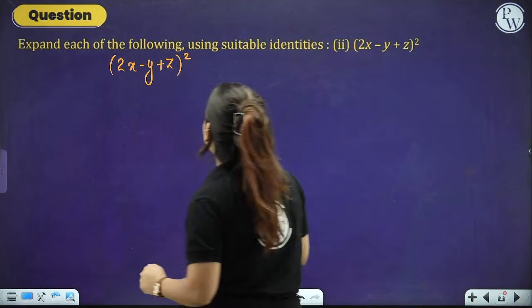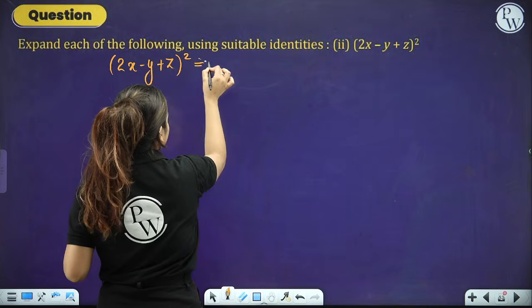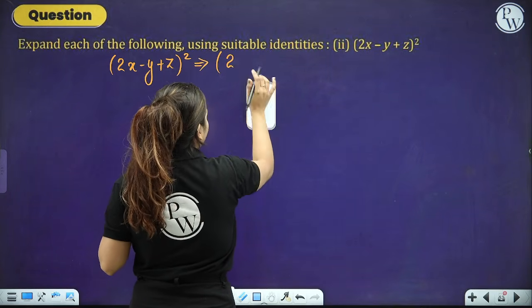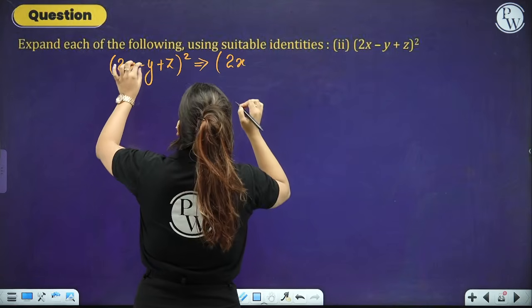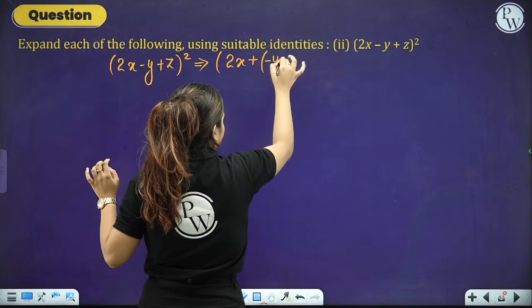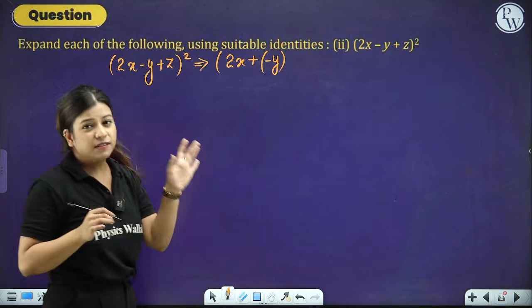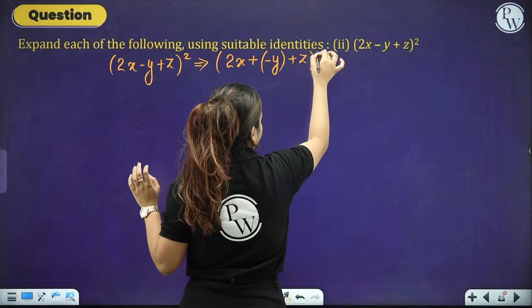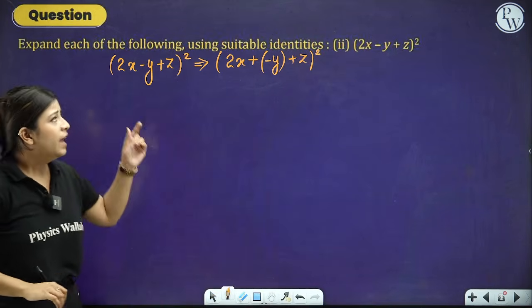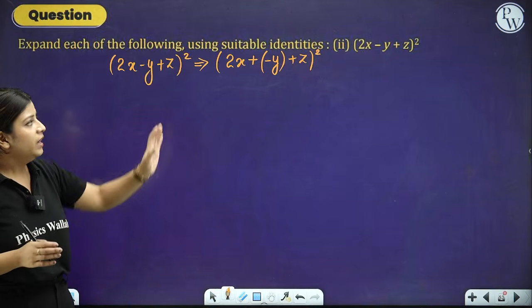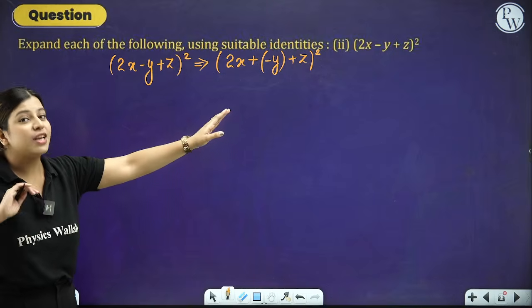One simple thing you can do is just change this expression. See how? If you have 2x, after 2x, add the addition sign and make this the negative of y. We have done nothing. We have just added the addition sign and nothing else. If we had a negative term in between, we just put it in brackets, and even if we are putting it in brackets, we are not changing anything.